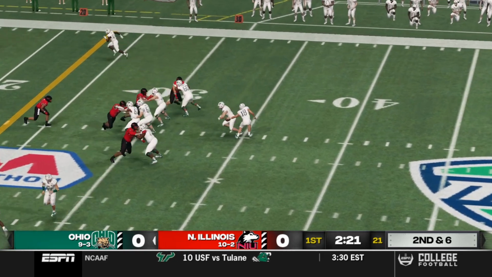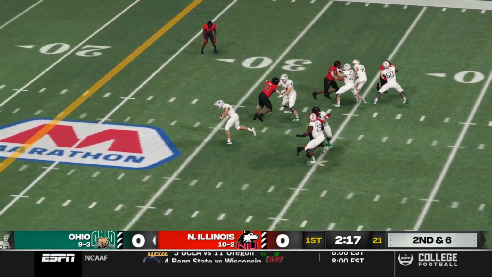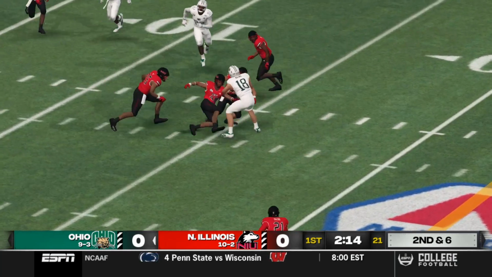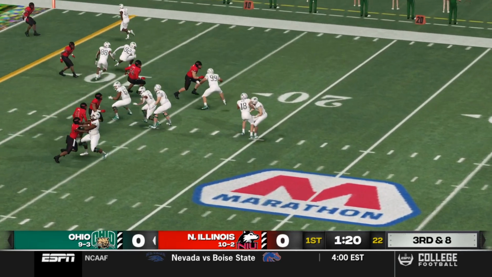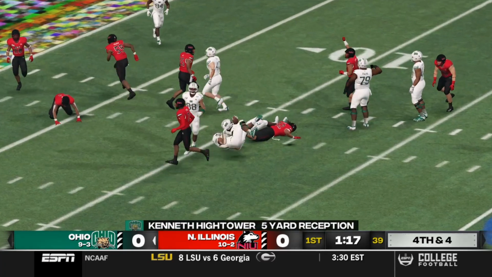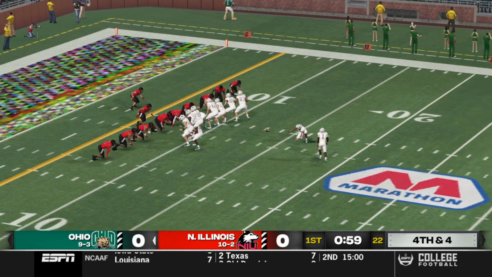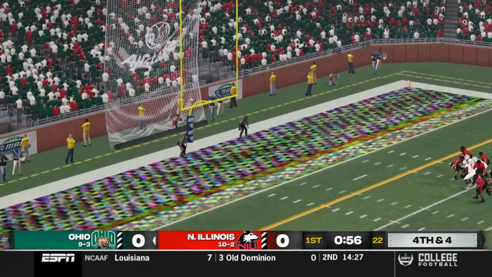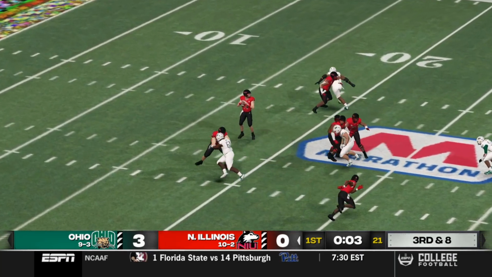2nd and 6, a little play fake. Malone not seeing what he likes, and he's just going to take it himself right up the middle with a big run all the way to the 15-yard line. Now Malone looking, throwing underneath. He's got his man Kenneth Hightower. He's done some big things at Ohio University, but he is not coming out this year, so we will talk about that at a later date. Just keep your eye on him as Ohio takes a 3-0 lead.